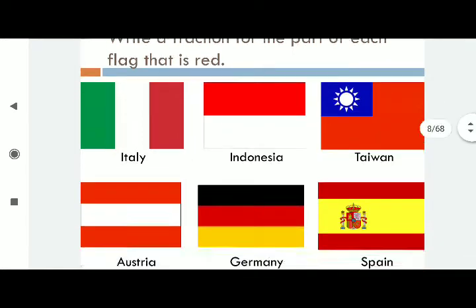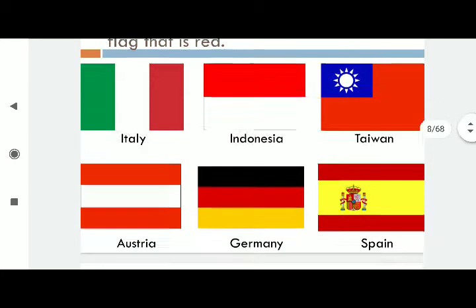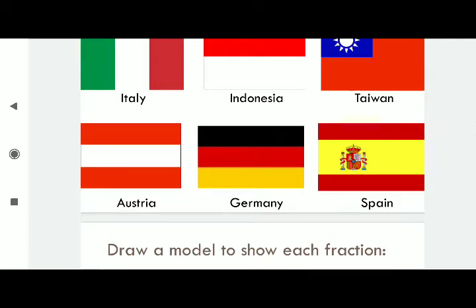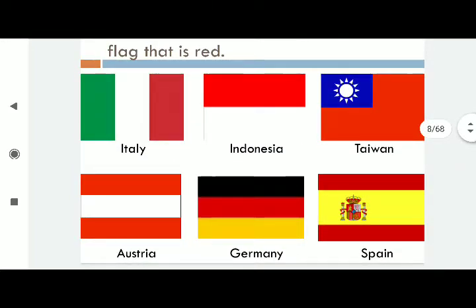Like this, second question. Third question you may get doubt here. Taiwan. Here totally 4 parts, you have to understand that, and 3 parts are colored as red, so 3 by 4. So children, you try the remaining sums. Okay, Austria, Germany and Spain also. These are good sums. Please try to complete this.